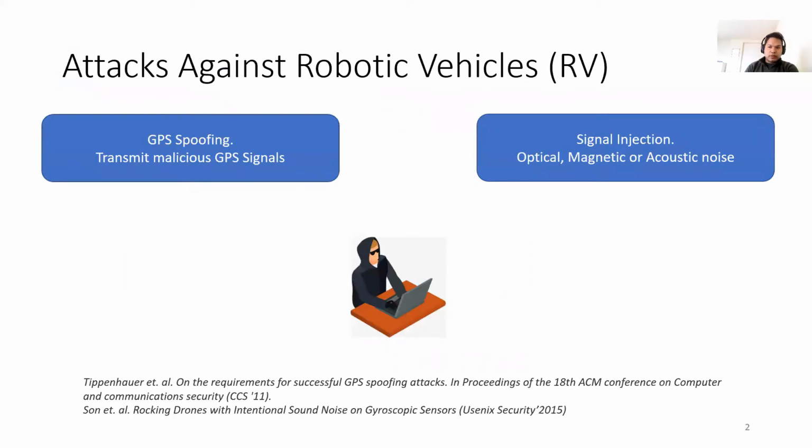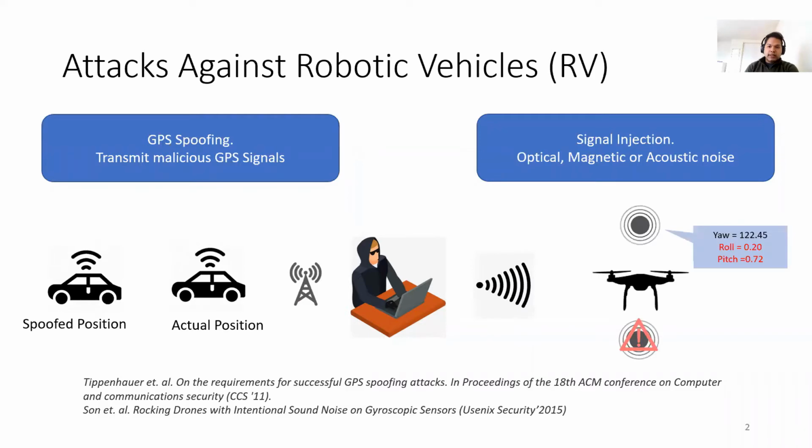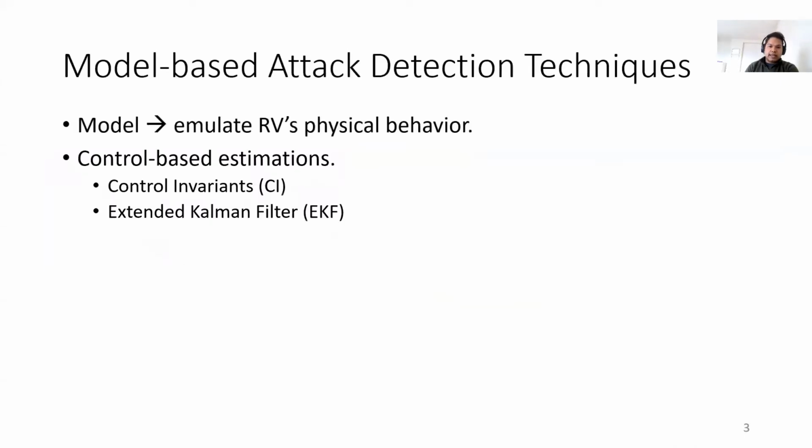Robotic vehicles such as drones and rovers have been shown vulnerable to spoofing and signal injection attacks. These attacks manipulate sensor and actuator measurements and derange RVs from their course. Model-based techniques have been proposed for detecting attacks against RVs, as RVs inherently rely on control principles. Control-based estimations have been used to derive invariance and detect attacks.